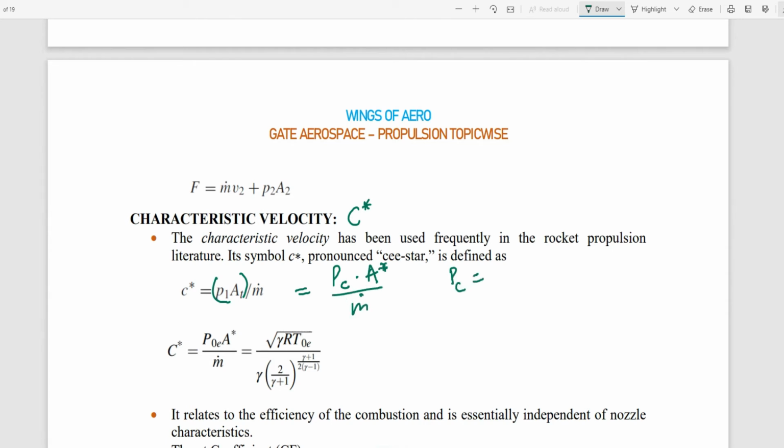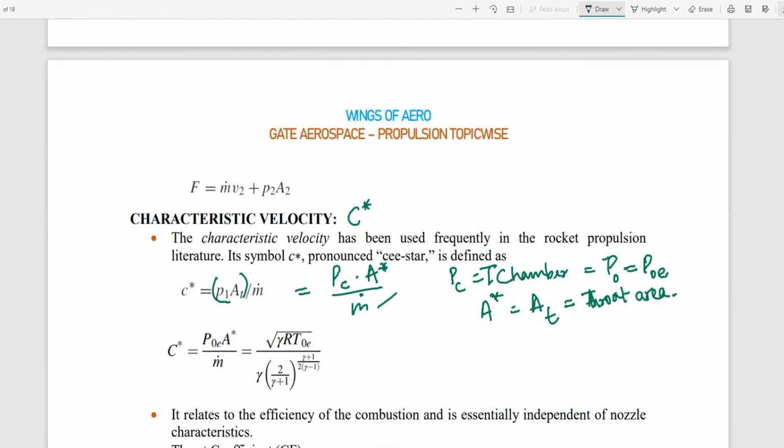PC is the pressure at the thrust chamber; in some places it is written as P naught or P naught E. A star, or A suffix T, denotes the area at the throat. m dot is the mass flow rate.